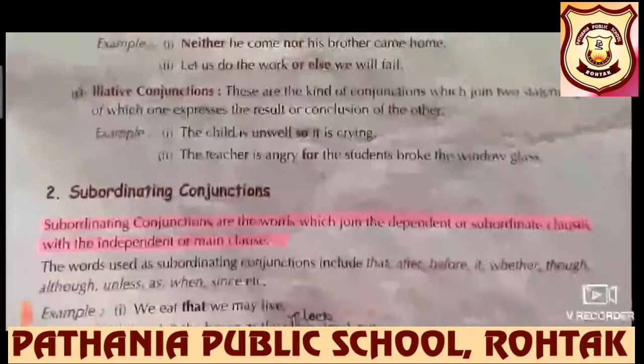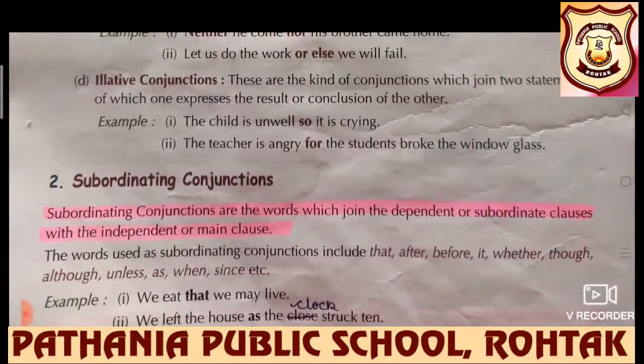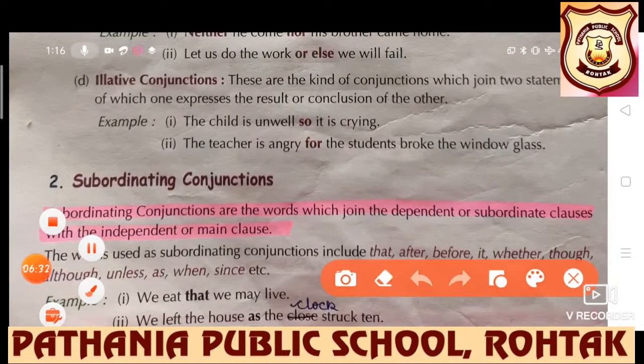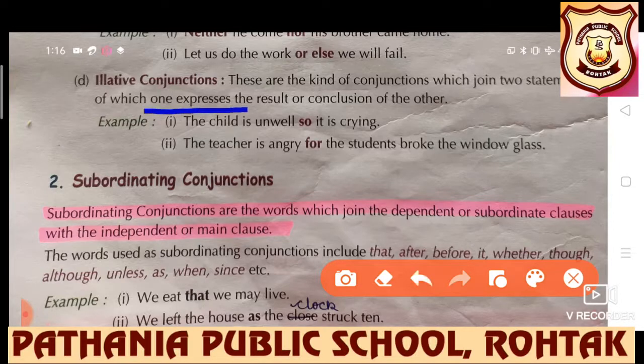Next we have illative conjunction. In illative conjunction, students, we will get the conclusion. The result of one action will be shown in another part of the sentence. How? These are the kind of conjunctions which join two statements of which one expresses the result or conclusion of the other. The child is unwell, so it is crying.